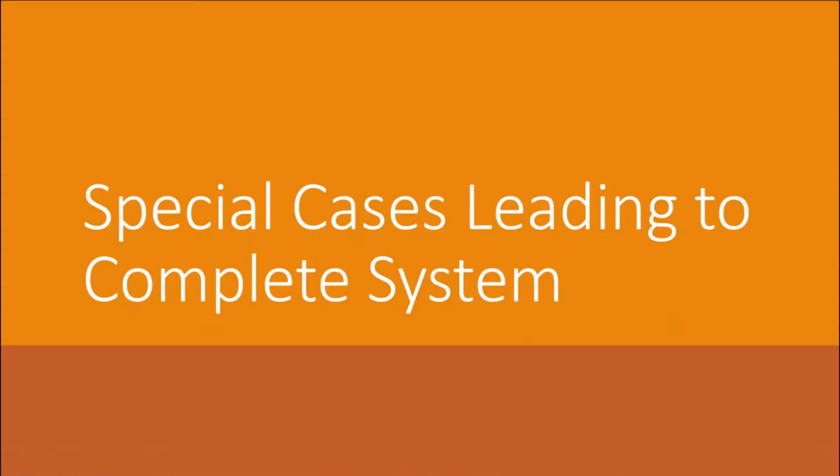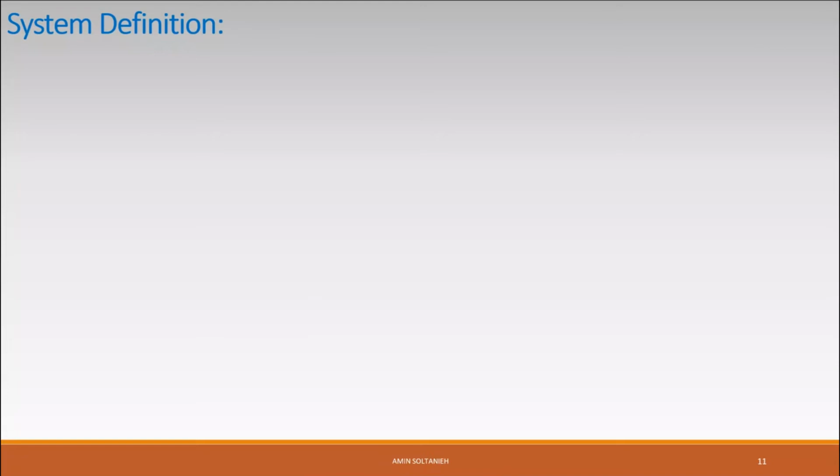So now in this section, we will talk about some special cases that always lead to a complete system of equations. First of all, we need to define the system. The system is a Markovian compositional system, and M1 and M2 are two components.